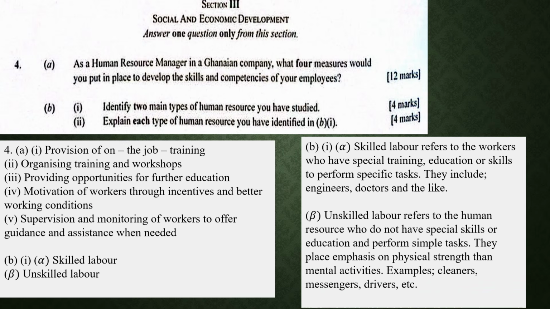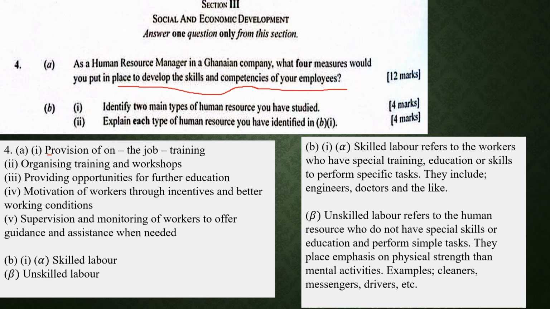Question number 4, under social and economic development. So 4A reads, as a human resource manager in a Ghanaian company, what 4 measures would you put in place to develop the skills and competencies of your employees? So this is basically talking about measures by which you can improve or develop the human resource of the country.